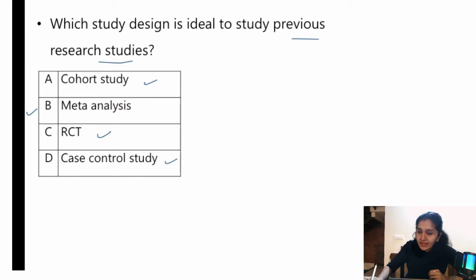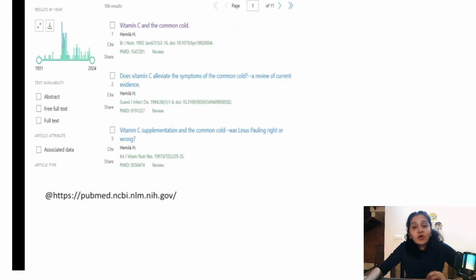So somebody is telling case control study. It is previous research studies we are studying. All right. It is not going back in time and assessing the exposure status. So the answer is meta-analysis for this. Okay. So first of all, what is meta-analysis and what is systematic review? Let us just discuss it a little bit.